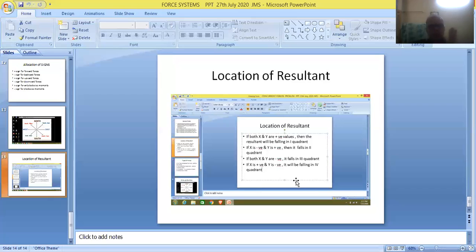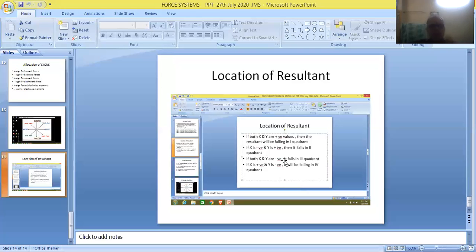So the location of a resultant, after doing the problem, is very, very essential. It depends upon the symbols of sigma x and sigma y values. If both are positive, the resultant has to be shown in the first quadrant. If both the values are negative, it should be shown in the third quadrant.